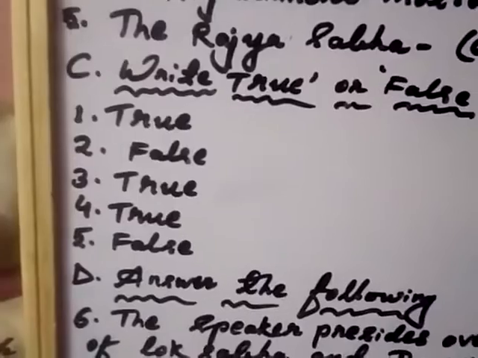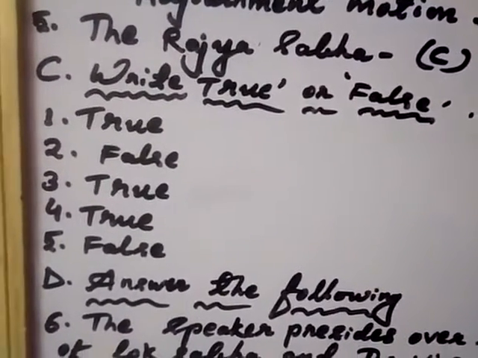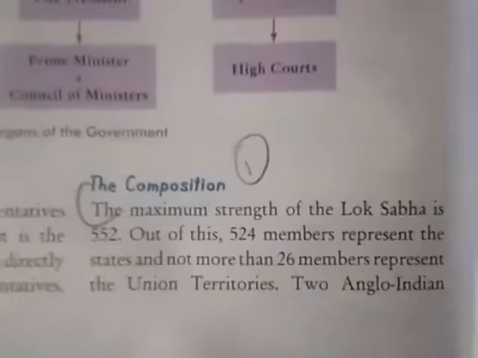True. The members of the Rajya Sabha are indirectly elected. True. The ministers are jointly responsible to the house of the parliament. False. It is for the Lok Sabha.